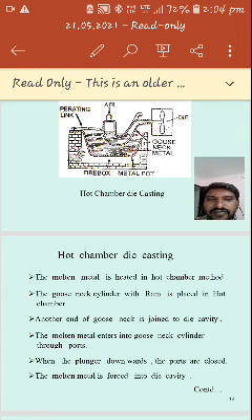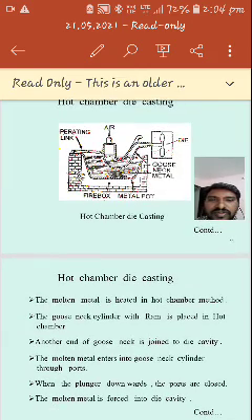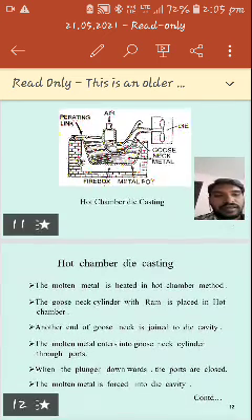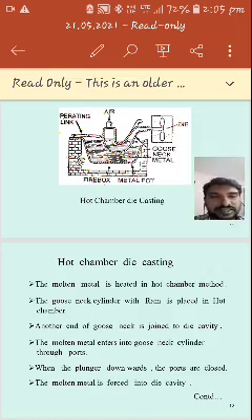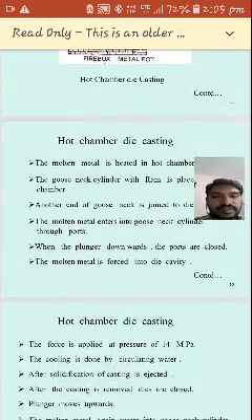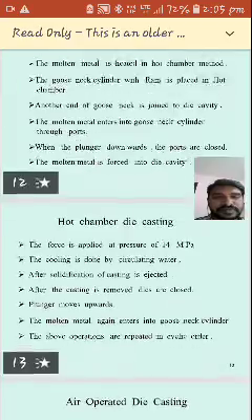Once the metal has entered the die, it is solidified by using cold water, so it becomes a solid state. Then it forms a casting, and that casting can be removed. Like this the cycle is repeated. This is about hot chamber die casting.